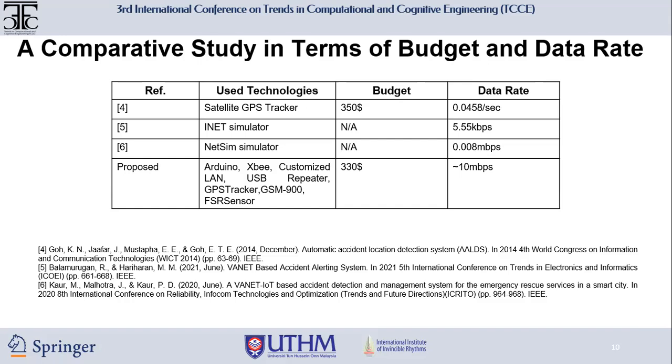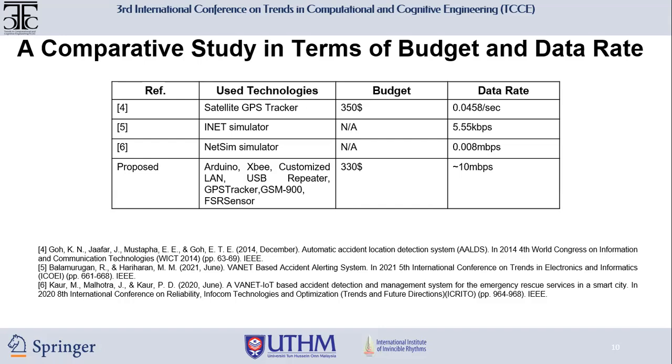In 5, they used the iNet simulator. We could not find their budget, but the data rate was 5.55 kbps. Authors used the NetSim simulator in 6, and the data rate was 0.008 megabits per second.